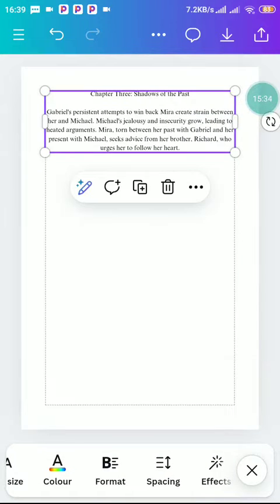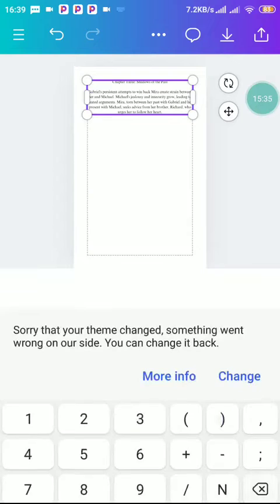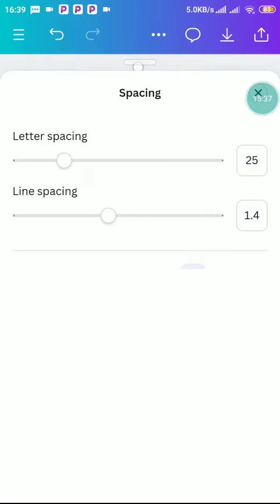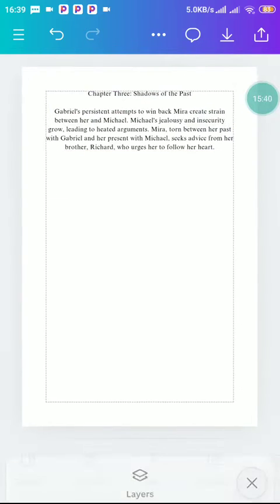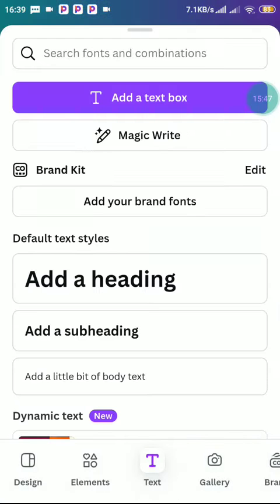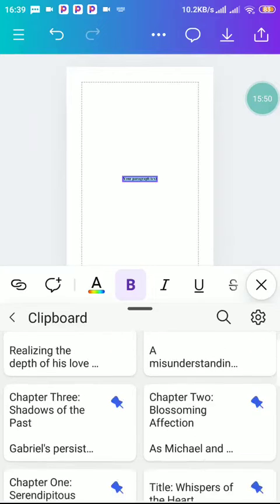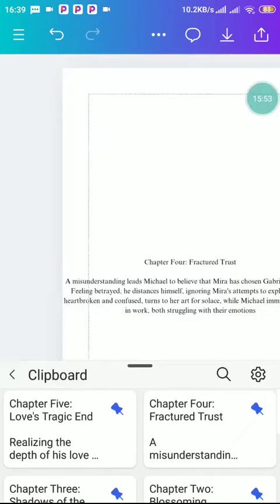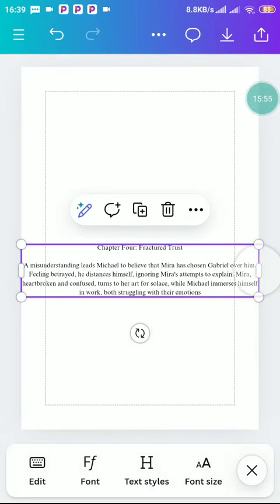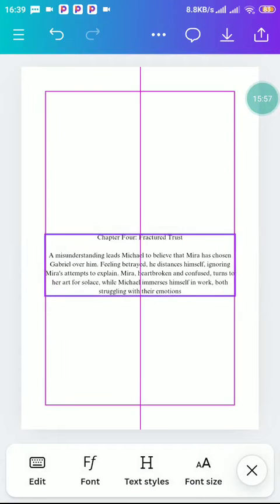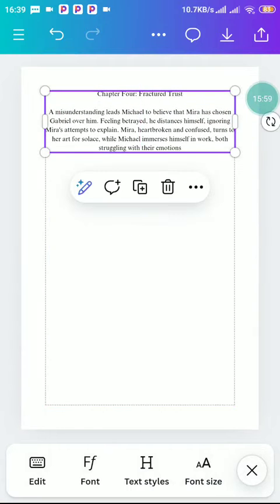Font size is now 13. Spacing, let's write it 25 as well. Everything is going to be 25. So chapter 4. You also go to text, add a text box, add your chapter 4, let your line touch the marginal line, let it not exceed.